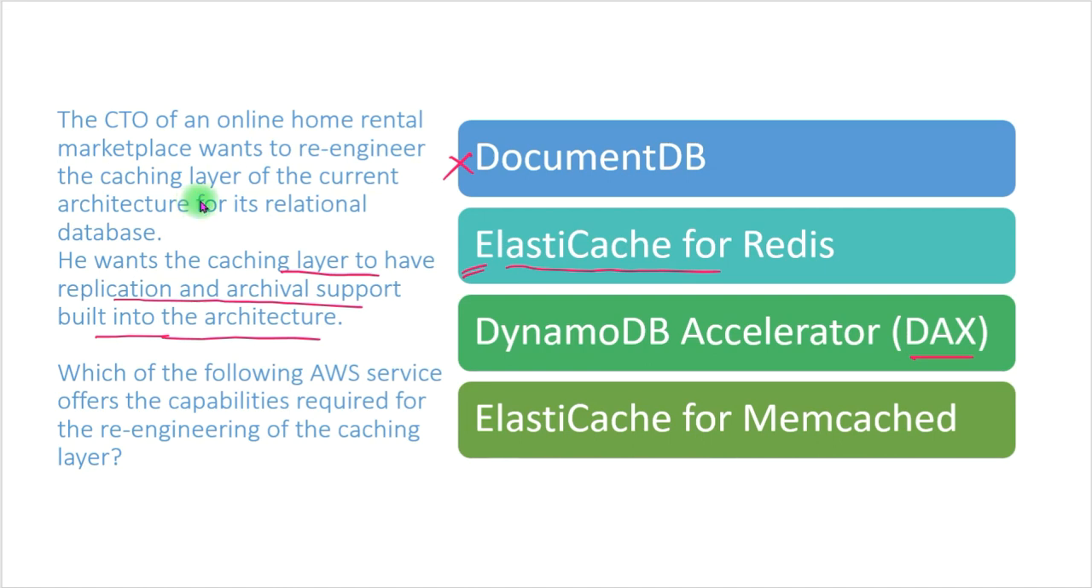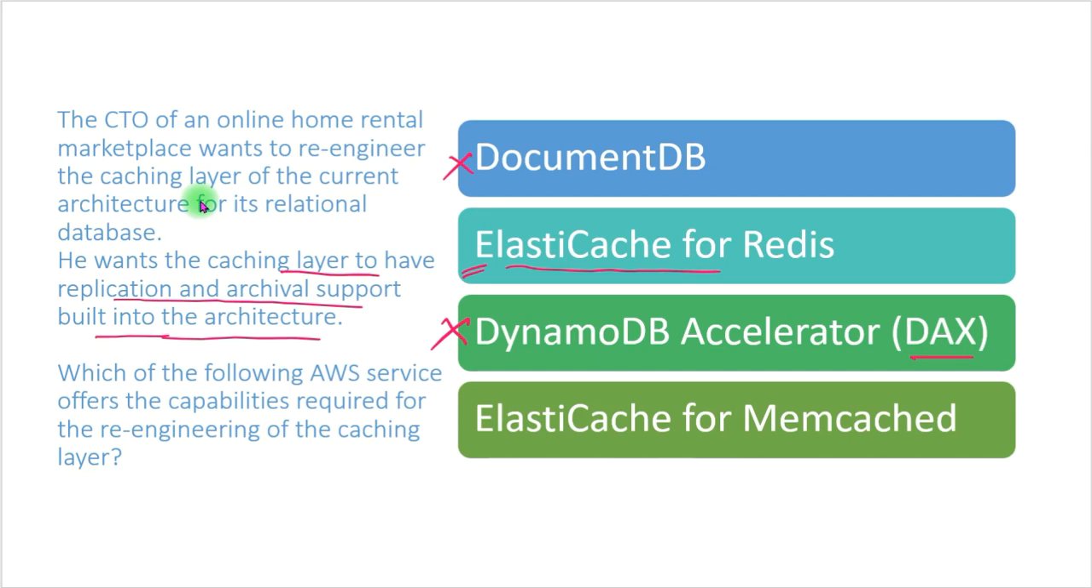We will talk about the third option, that is DynamoDB Accelerator. That is a key-value and document database that delivers single-digit millisecond performance at any scale, and it is a fully managed, multi-region, multi-master, durable database with built-in security. But the problem here with DAX is that it cannot be used as a caching layer for a relational database. That's why we can't go with this option here.